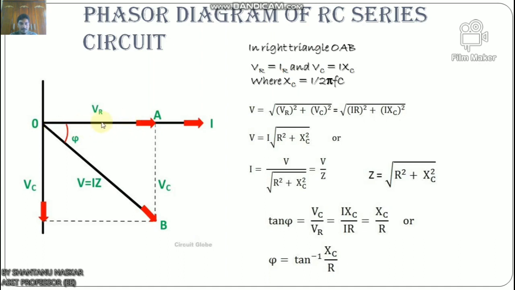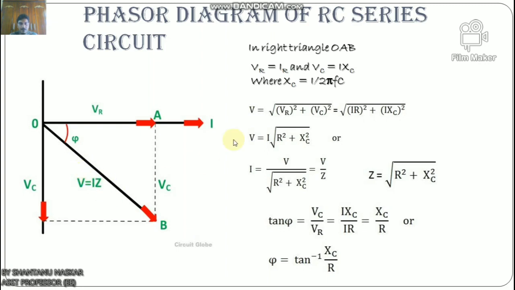Look here, VR is in the same phase as the current vector I. Now the voltage drop across the capacitive reactance, VC equals I XC, is drawn 90 degrees behind the current vector, as current leads voltage by 90 degrees in a pure capacitive circuit, and for a pure inductive circuit current lags voltage by 90 degrees. Now the vector sum of the two voltage drops is equal to the applied voltage V, which is in RMS value.